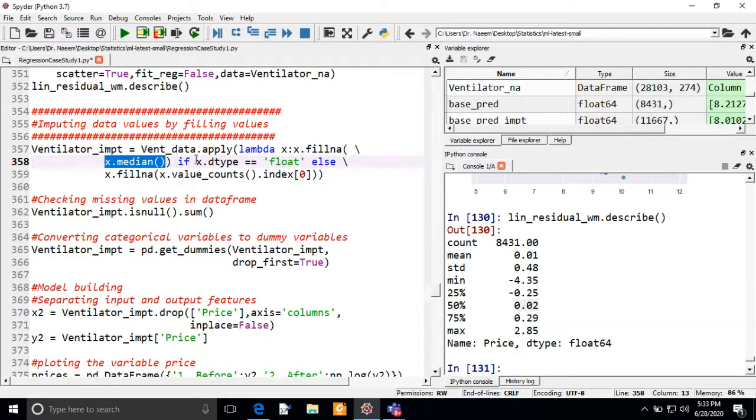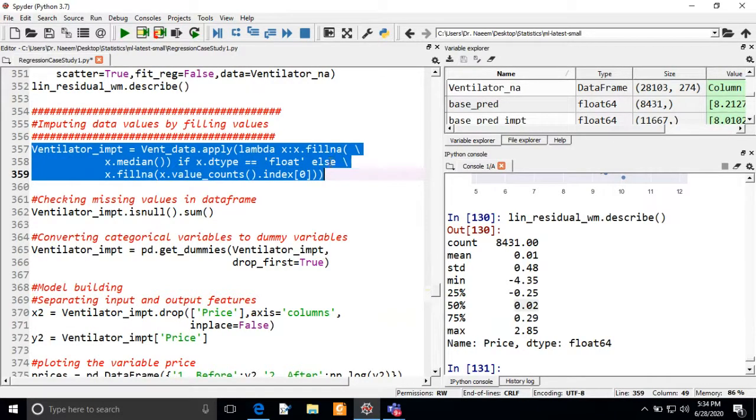For the categorical data, if the data type is float, then we will keep float. If it is categorical, we will keep the most frequent category in those places. So I'm going to execute this command.